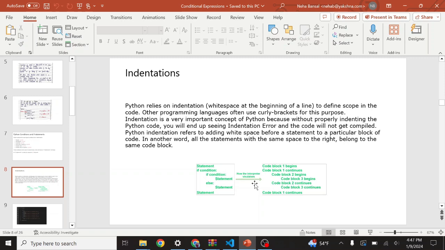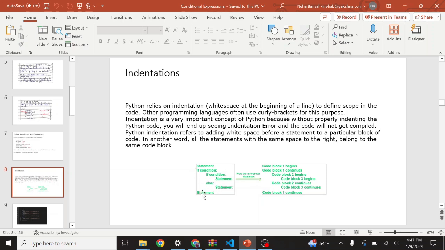Python indentation refers to adding white space before a statement to define a particular block of code. In other words, all the statements with the same space to the right belong to the same code block. For example, you see that if condition.